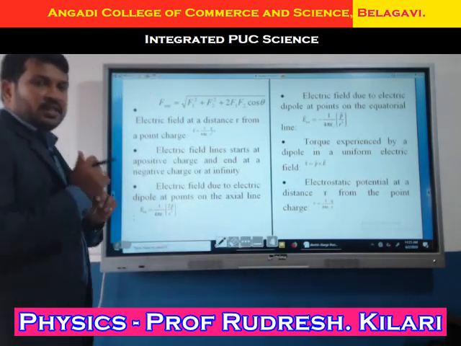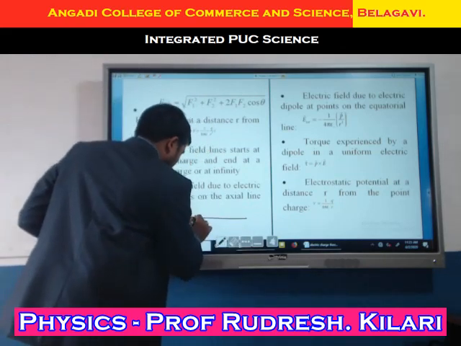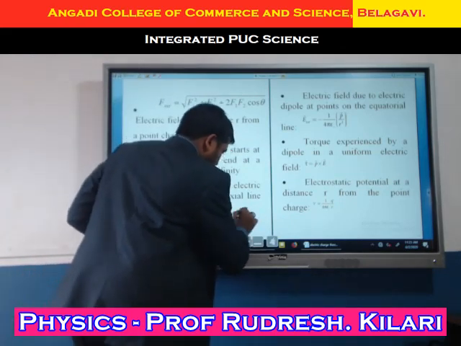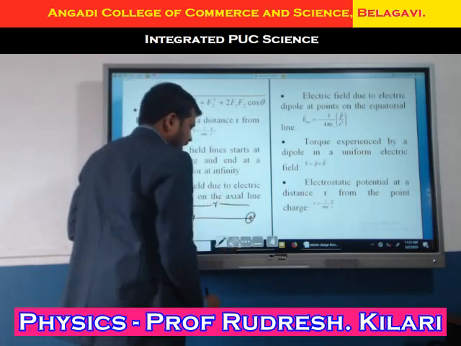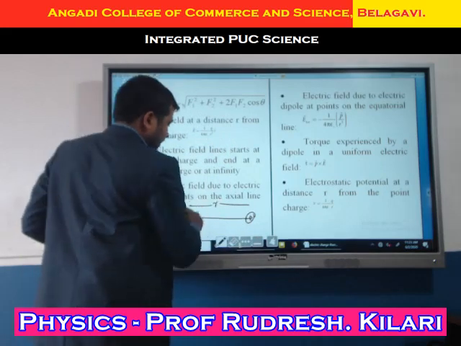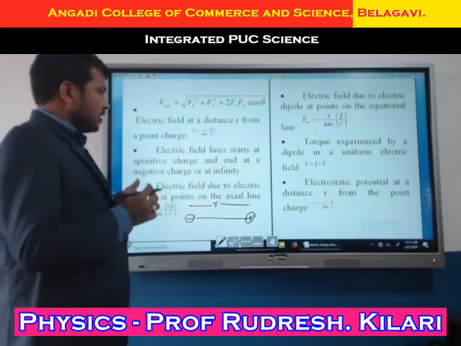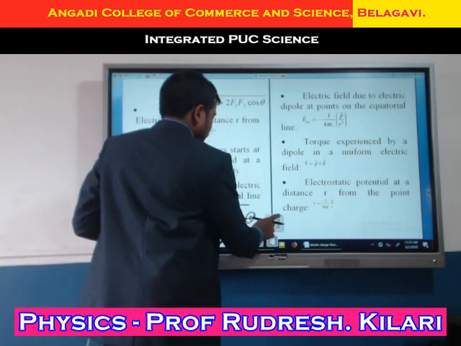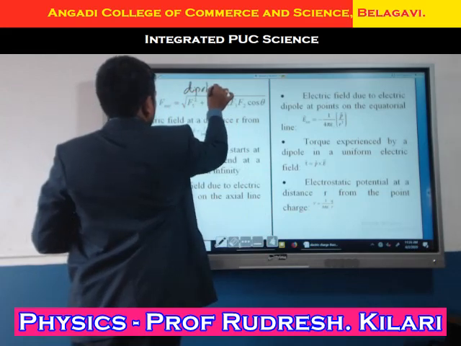Now there we derived one expression. We will consider a negative charge and another positive charge, with separation distance r. Before moving to this, I will explain one concept, the dipole.